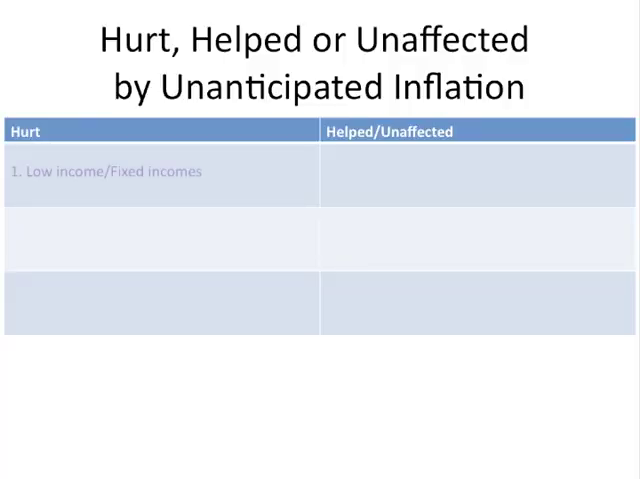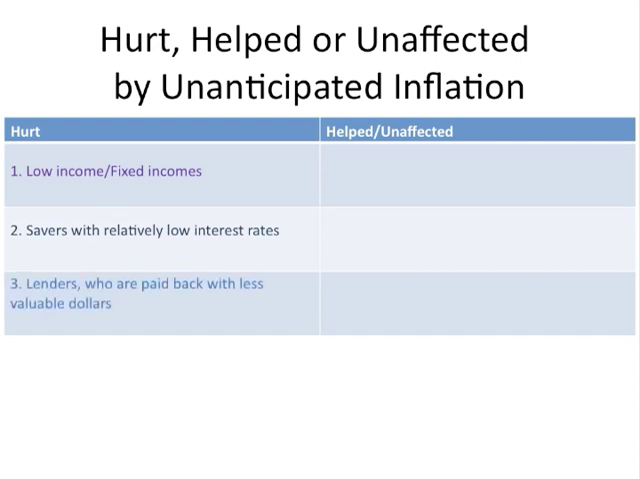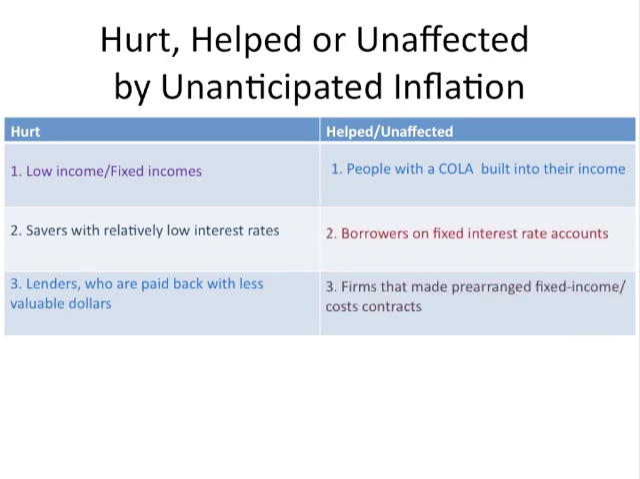Hurt, helped, unaffected. Again, who is hurt by inflation are low income or fixed income workers. People that are savers that have relatively low interest rates in their savings account, or lenders who are paid back with less valuable dollars on loans that they made. So low income, savers, lenders, and people on a fixed income. Who is unaffected are people that have a COLA that is indexed to inflation, borrowers that are paying back at fixed interest rates with less valuable dollars, and firms, like the babysitting example, that have made prearranged fixed income contracts where the wages are not going to change.